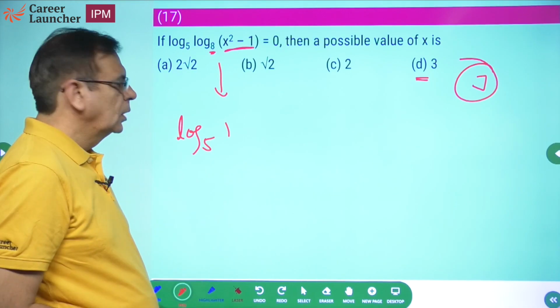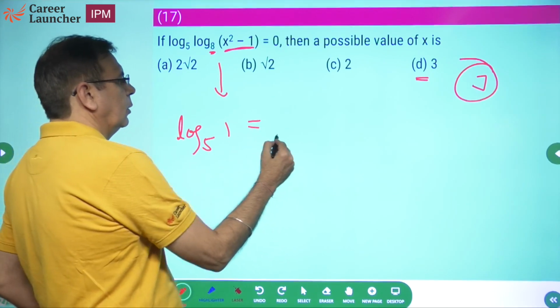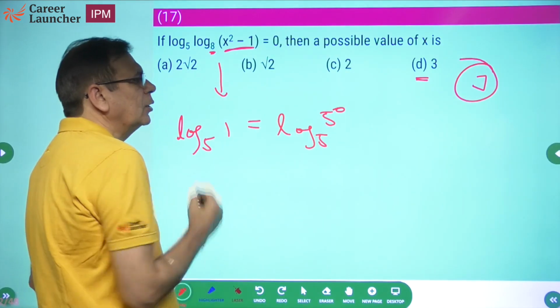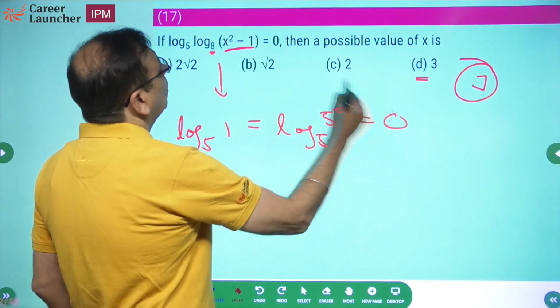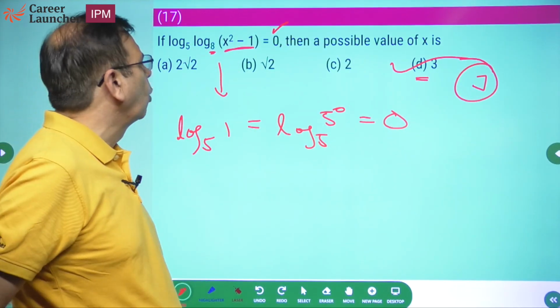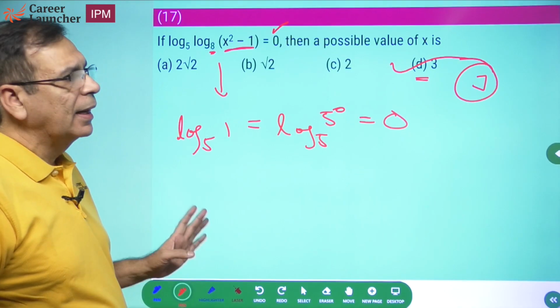Okay, 1. And what is this equal to? This is equal to log of base 5 of 5 to power 0. 5 to power 0 is 1 na? So what should this be? 0. Satisfies. Correct answer D. Substitute करके check करो. Don't waste your time doing anything else.